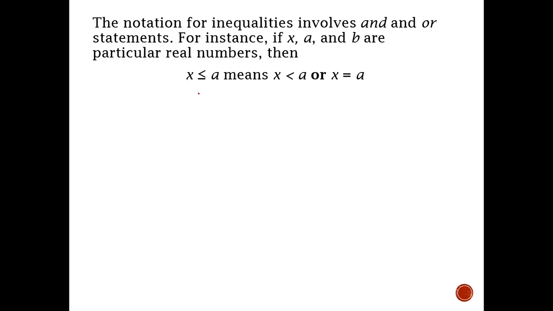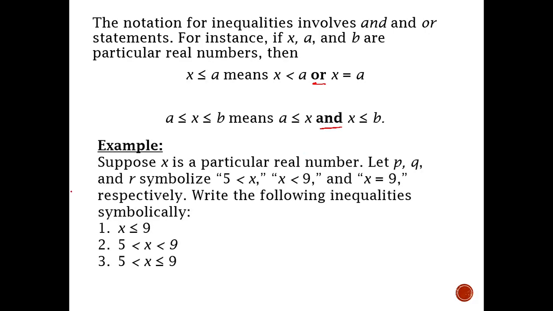Now suppose we have some interval x is less than or equal to a. Whenever you have studied in calculus x is less than or equal to a, here "or" is the logical or. So it means that either x is equal to a or x is less than a. Similarly, x is less than or equal to b, and here "and" is the logical and.